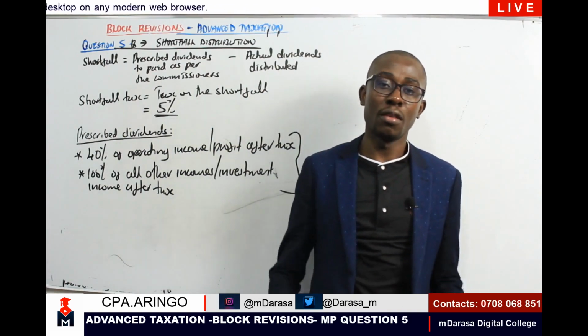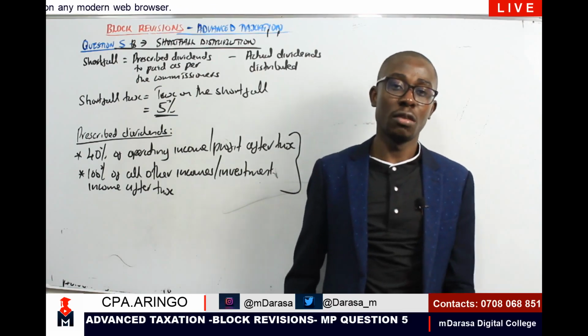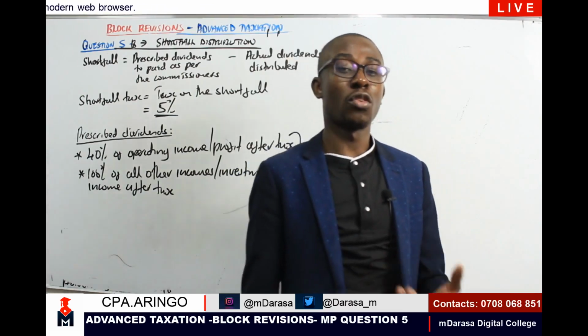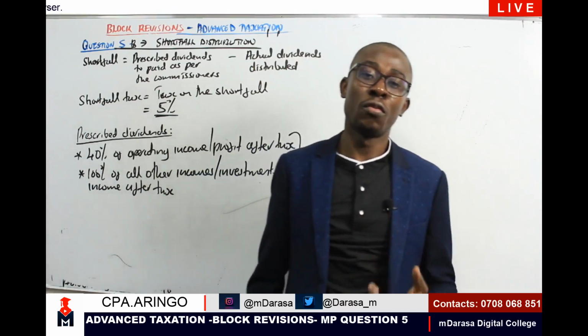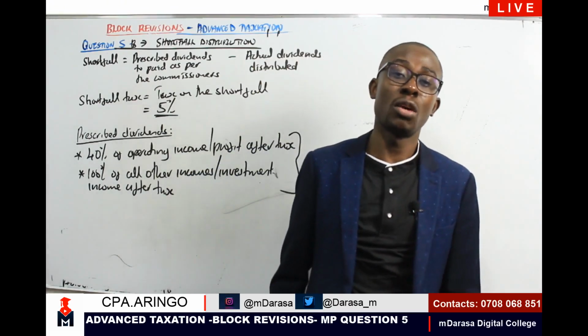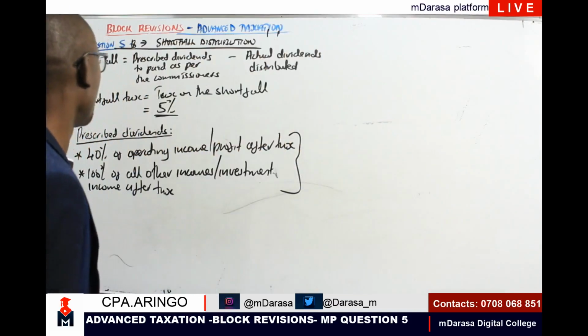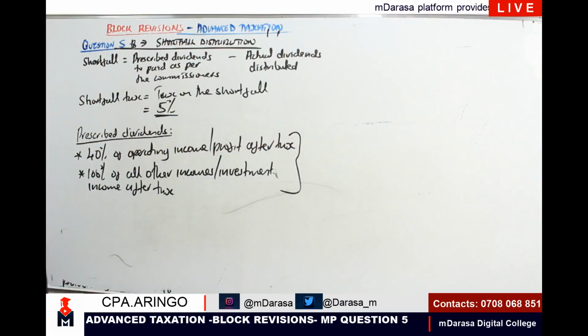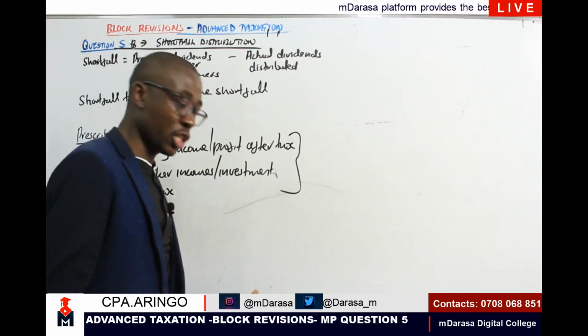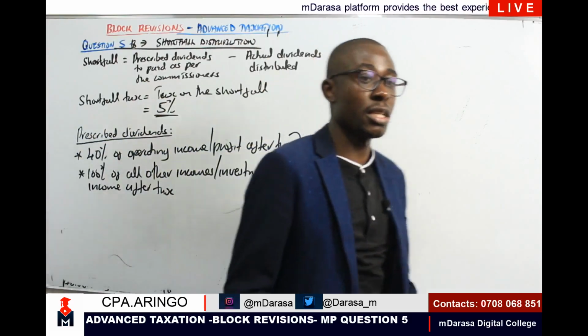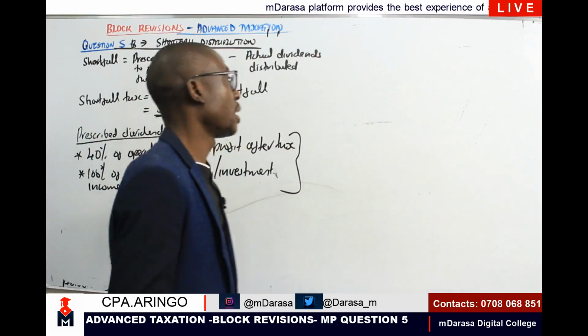So the difference is what gives us our shortfall, and the shortfall attracts a tax component of 5%, which we term the shortfall tax. To do this, recall we used a schedule which really assisted us to work it out.